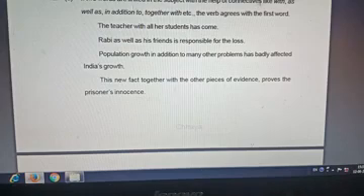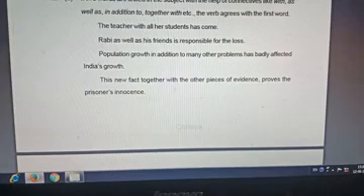Because if the connectives as well as, in addition to, together with are used, the verb agrees with the first word. The teacher has, not the students have. Then: Ravi as well as his friends is. As well as is the connective between Ravi and his friends.